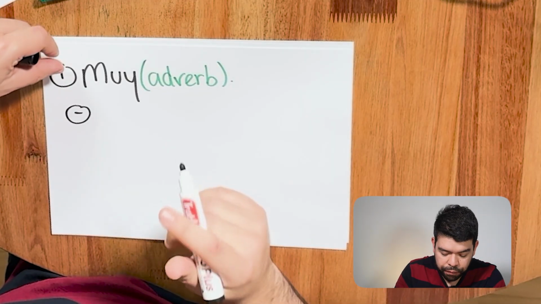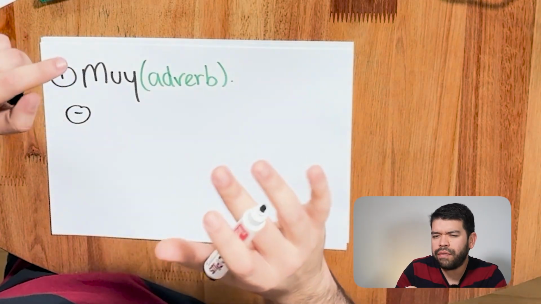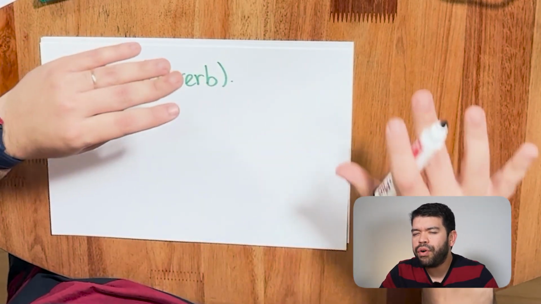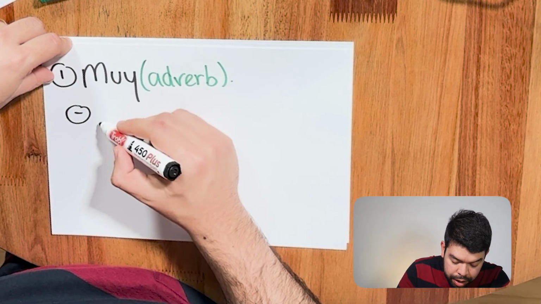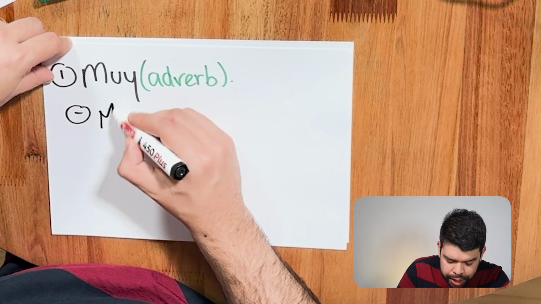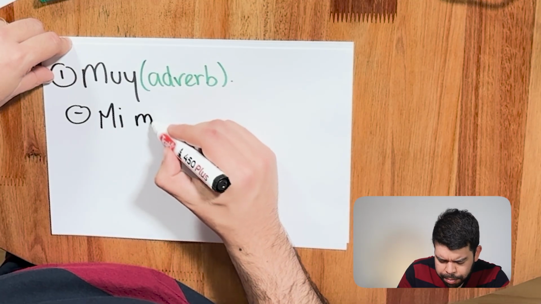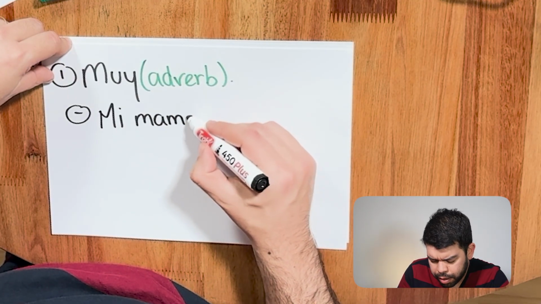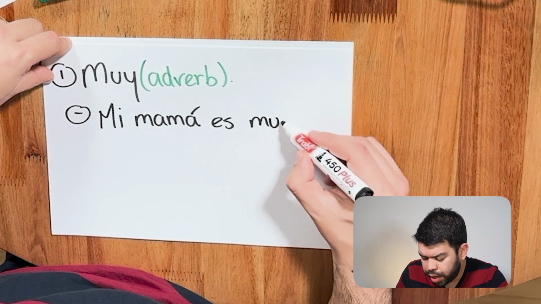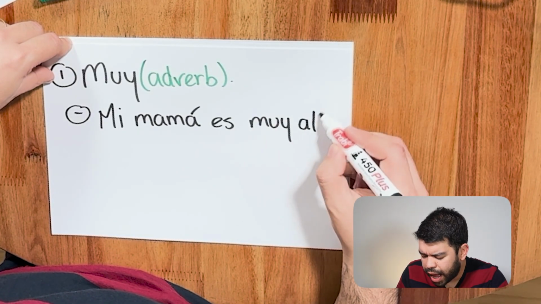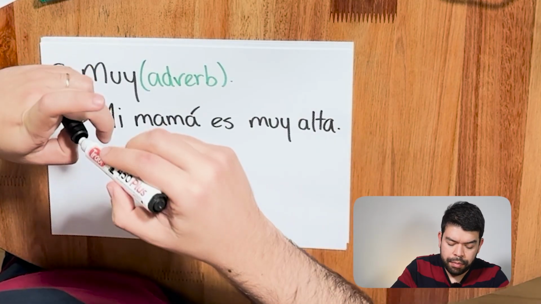Let's work on the first scenario. Let's call it before an adjective. Okay. Muy bien. Let me give you an example. Mi mamá es muy alta. Muy bien, very good.